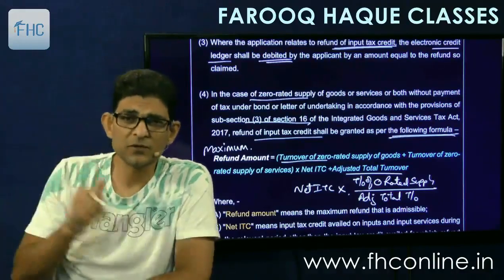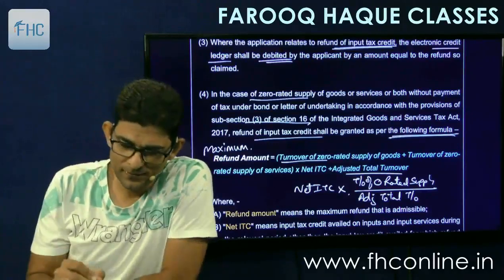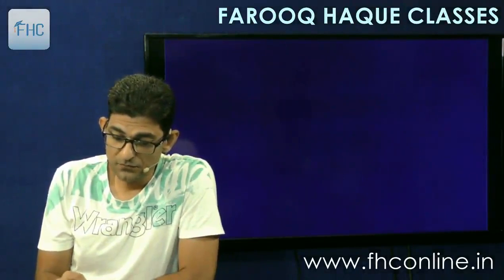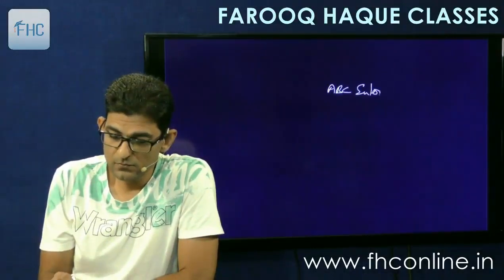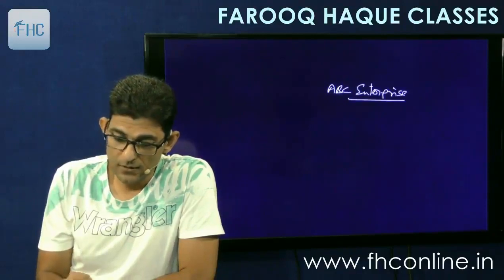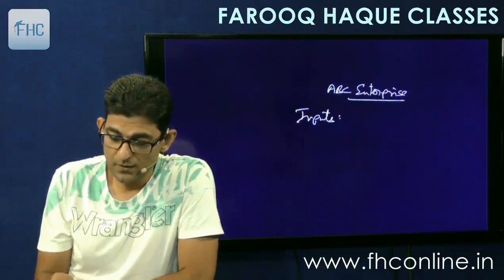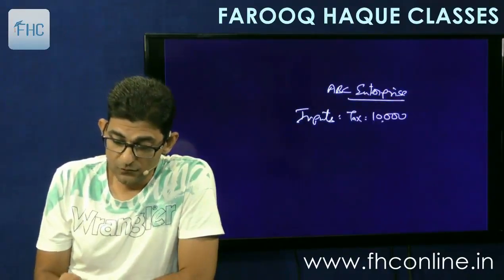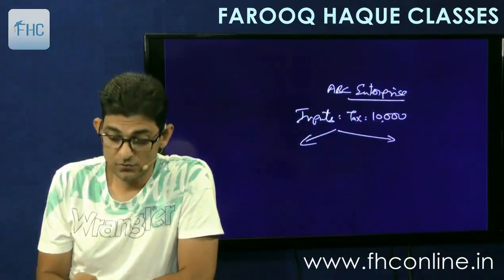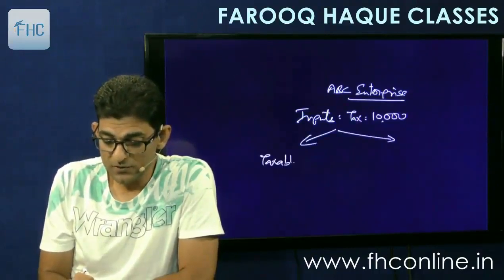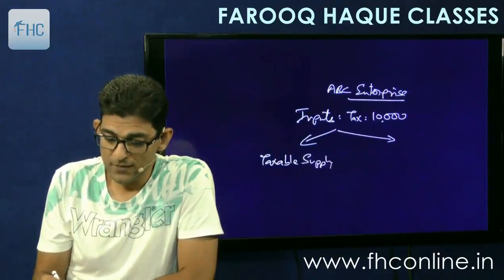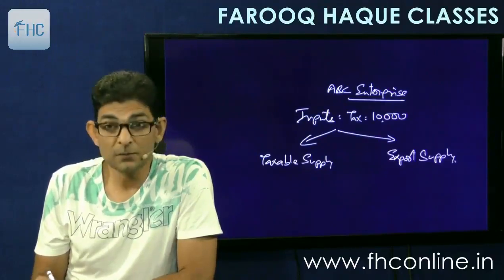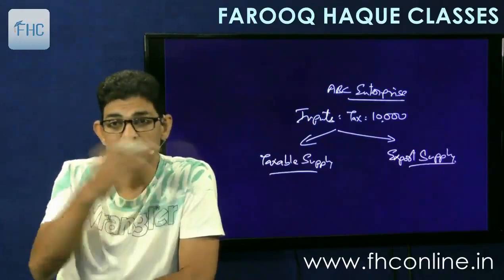Now let me tell you the logic first, and then we'll see the formula. The logic is very simple. See, if I am a person, this is ABC Enterprise, it has brought inputs and the total tax on the input paid is say 10,000 rupees. Now these inputs have been used in both the taxable supply in India, the domestic supply, as well as the export supply, that is the zero rated supply. So we are making both the supplies, the domestic and the export.